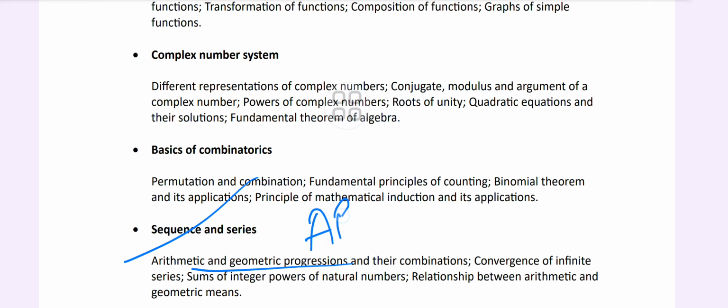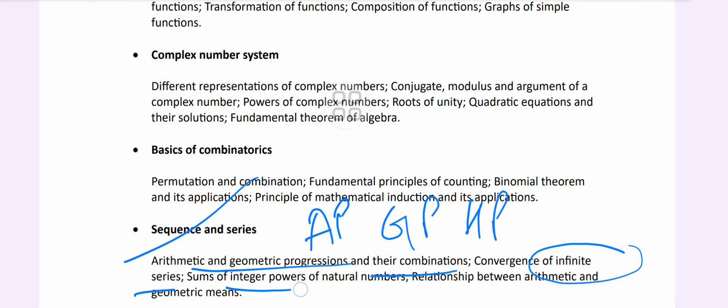Now we come to sequence and series: AP, GP, HP. There are three things we know, AP, GP and HP, and their combinations, the convergence of infinite series, sum of integer powers of natural numbers, and the relationship between arithmetic and geometric mean. There is a formula with these three. So all these things are there.